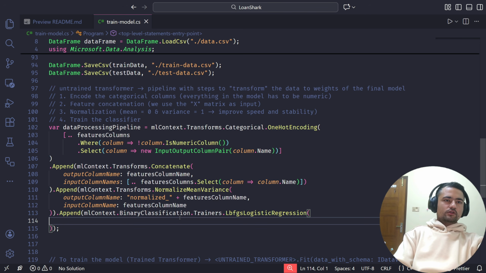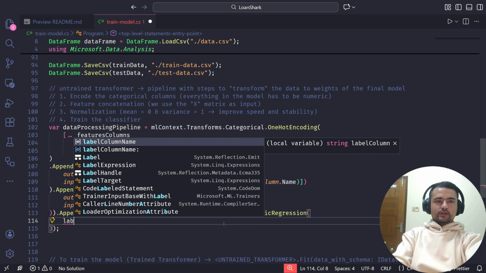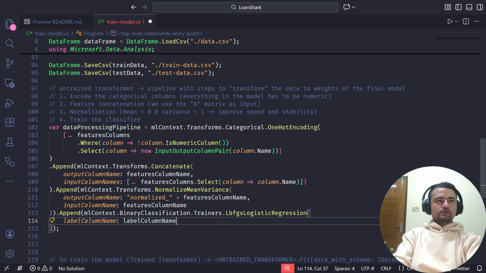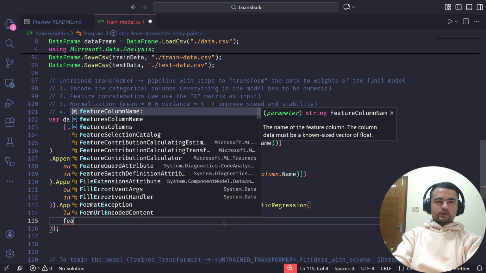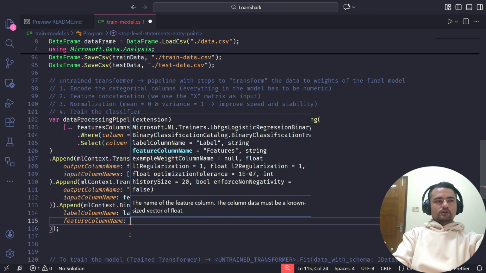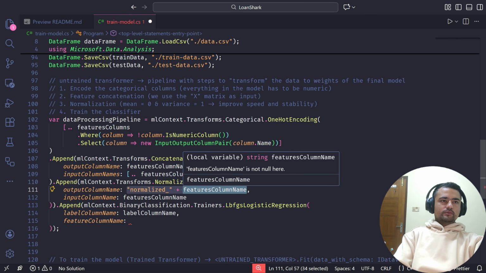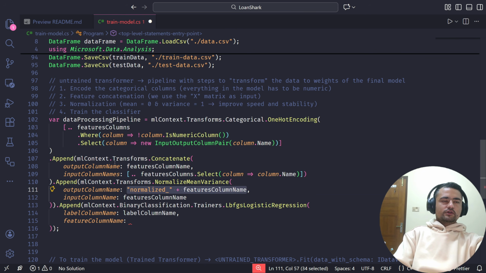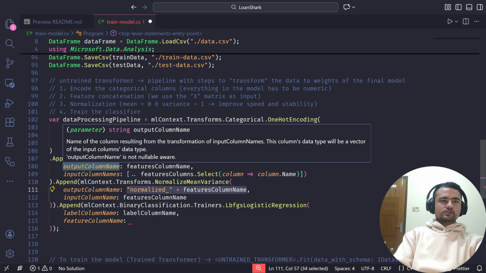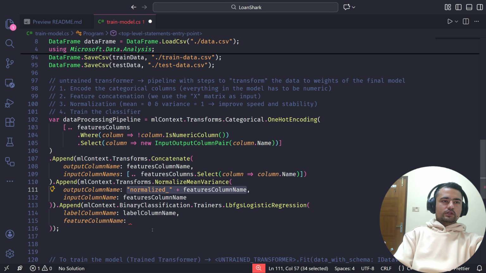Now we can pass a lot of things to this trainer. We can pass a lot of hyperparameters, but we are not going to bother with everything. I'm just going to give two very important parameters. First one is label column name, and features column name. We are going to reuse this also, because remember, whatever is the output from this step will be used as input in the next step.